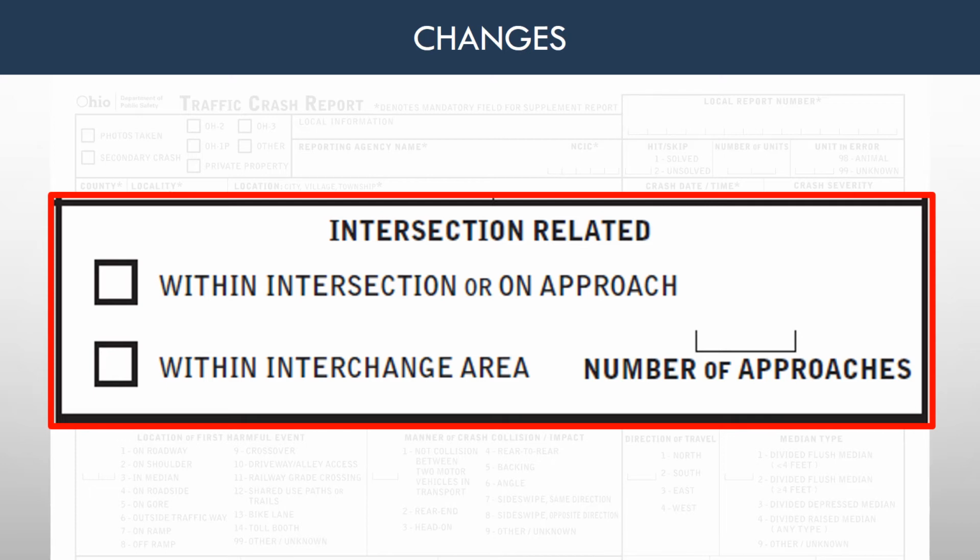Enter a numeric value for the number of approaches into the intersection in which the crash occurred or near. The value should reflect the number of lanes that lead into the intersection or the number of approaches from which vehicles can enter the intersection. This caption should only be completed if the within intersection or on approach is checked. If within intersection or on approach is not checked, this box should be left blank.